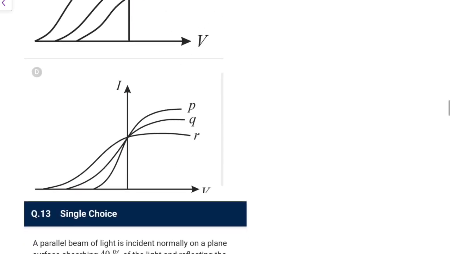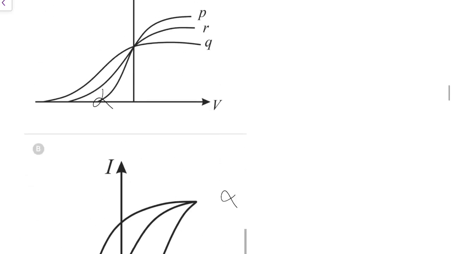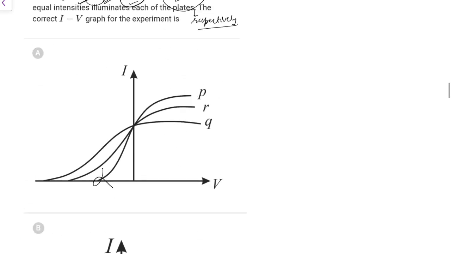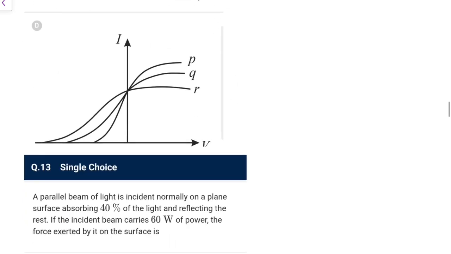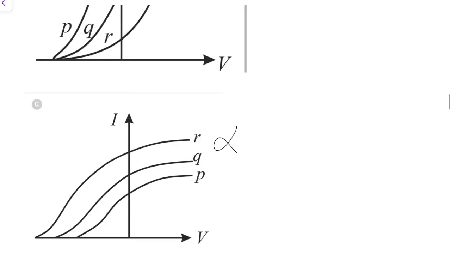So option B is rejected, C is again rejected. Now for D, again PQR, what we are getting. A is also wrong because the R and Q are interchanged, so we are left with only one choice, PQR, that is what we can do.